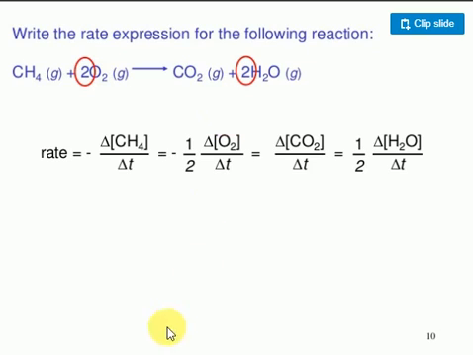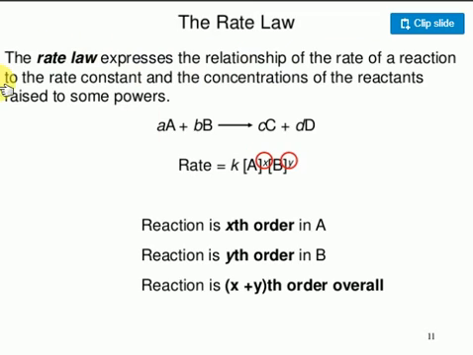It's very important. Look at the rate law. What is the rate law? The rate law is the expression of the relationship between the rate of reaction and the concentration of the reactants, through the rate constant. You need to get the two relations, and then you use this one. Suppose the equation is a molecules of A, b molecules of B reacting with c molecules of C, d molecules of D.